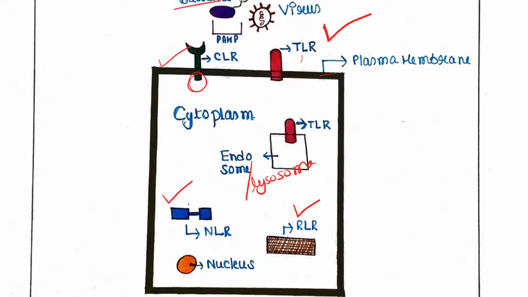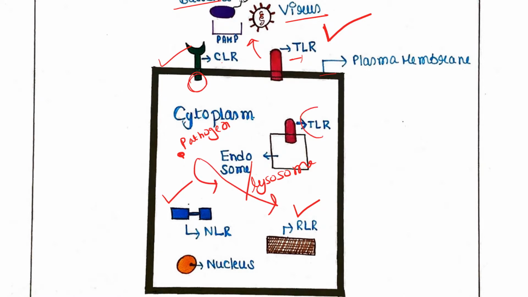These are some bacteria and viruses with their PAMPs, and the CLR and TLR can recognize these PAMPs. The extracellular pathogens could be recognized by CLR and TLR, whereas intracellular pathogens could be recognized by NLR and RLRs.